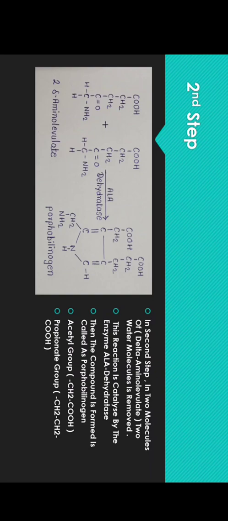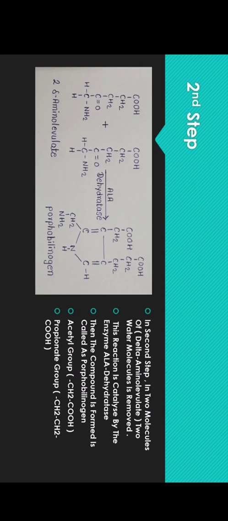As we know, the acetyl group, that is CH2-COOH, is a substituent which is attached to the pyrrole ring, and another substituent is CH2-CH2-COOH, that is propionyl group, attached to the right side of the pyrrole ring carbon atom. The acetyl group is represented by A and the propionyl group is represented by P. So these formulas are replaced by A and P in the next slide.